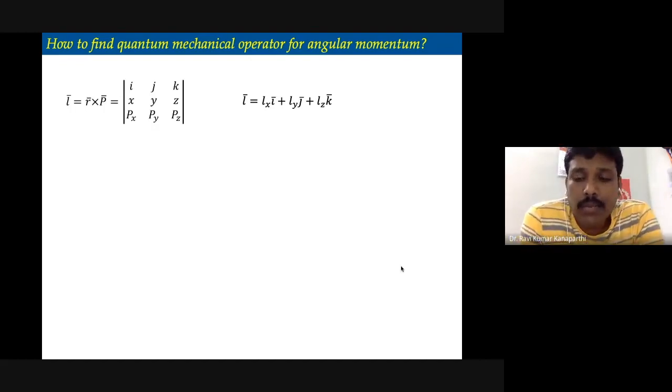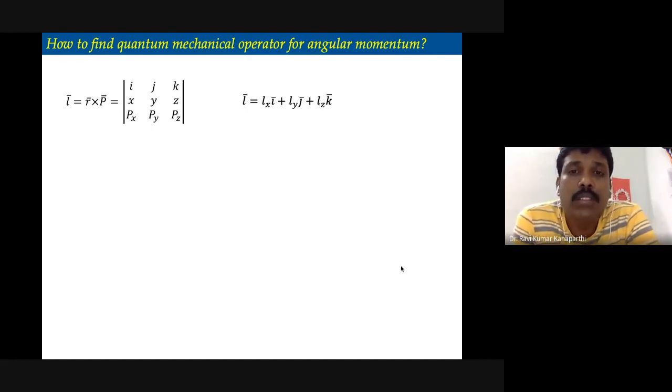Again, the angular momentum is a vector quantity. It can have three different components: Lx is the x component of the angular momentum, Ly is the y component, and Lz is the z component.